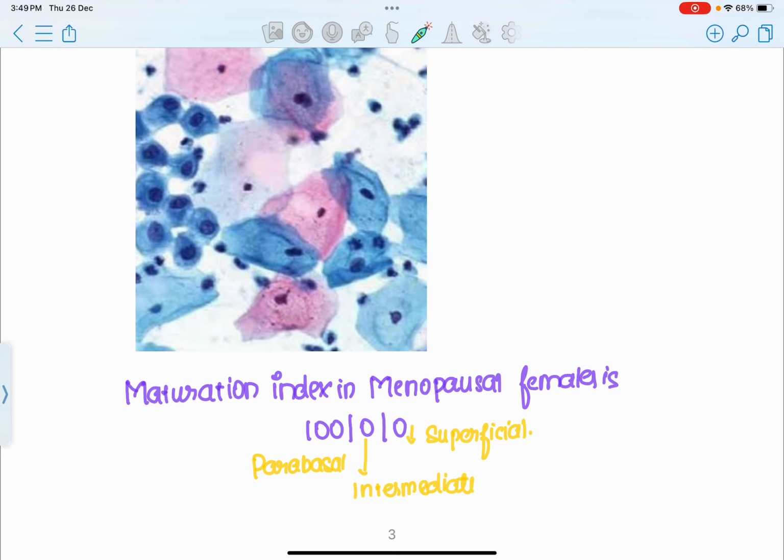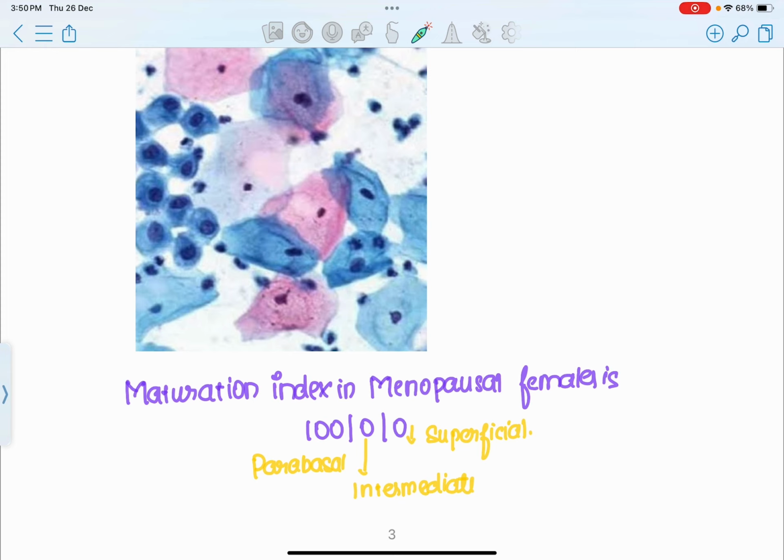So we all know that there is an index called maturation index, which is actually 3 numbers. The first number is parabasal cells, the second number is intermediate cells, and the third number is superficial cells. In a patient who has attained menopause, since there is a decreased amount of estrogen, the number of superficial and intermediate cells is going to be decreased and become 0, and only the parabasal cell is going to be present.